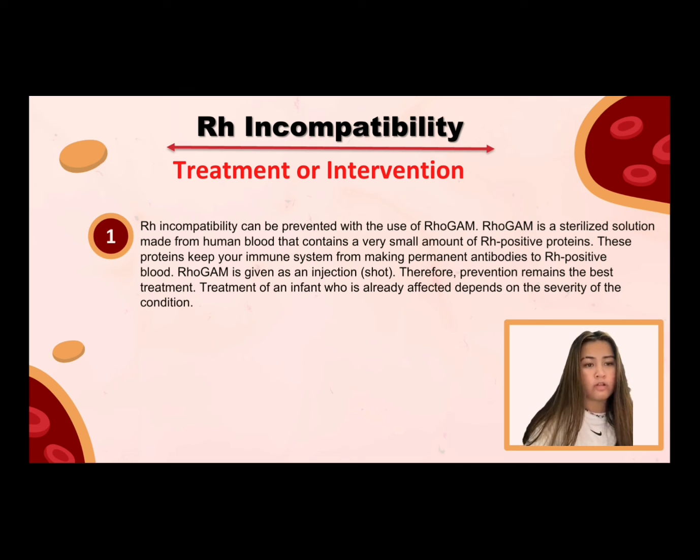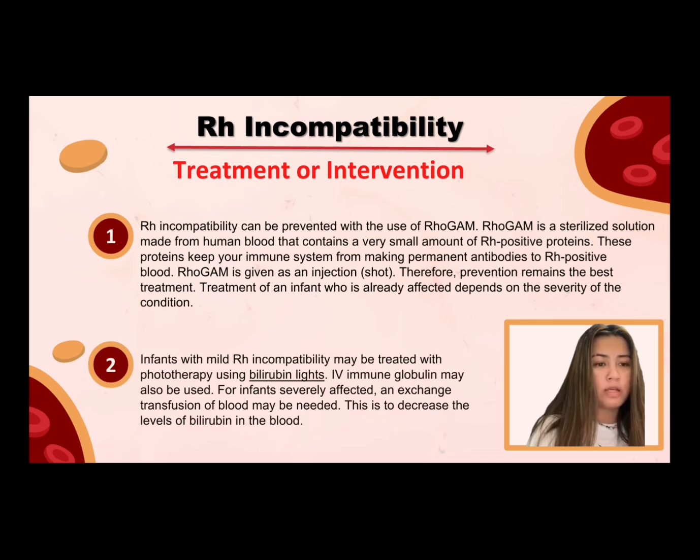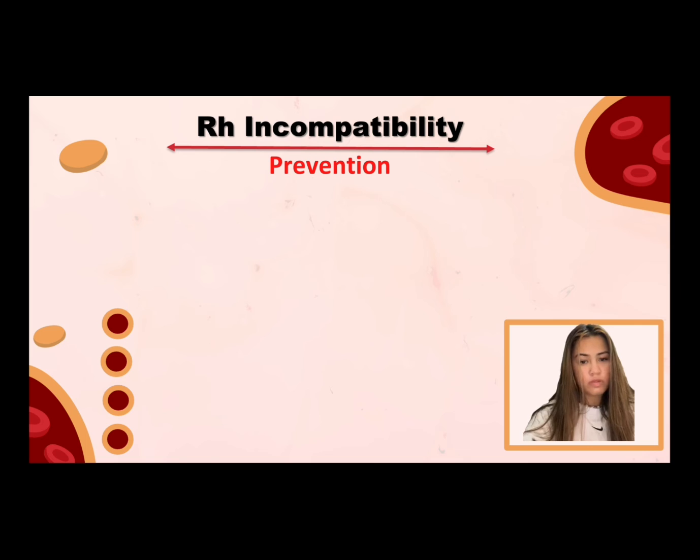Treatment of an infant who is already affected depends on the severity of the condition. Infants with mild Rh incompatibility may be treated with phototherapy using bilirubin lights. Immune globulin may also be used. For infants severely affected, an exchange transfusion of blood may be needed. This decreases the levels of bilirubin in the blood.